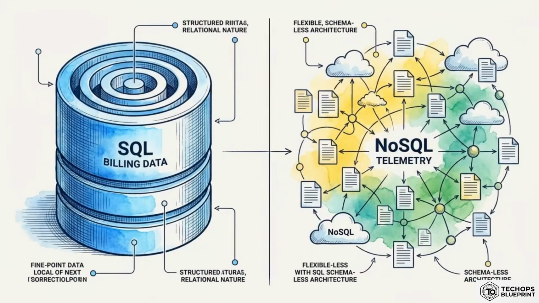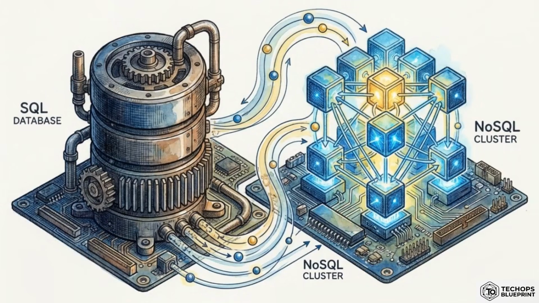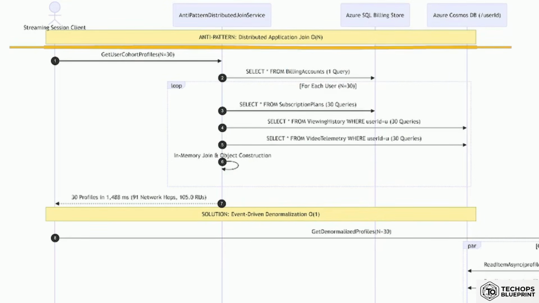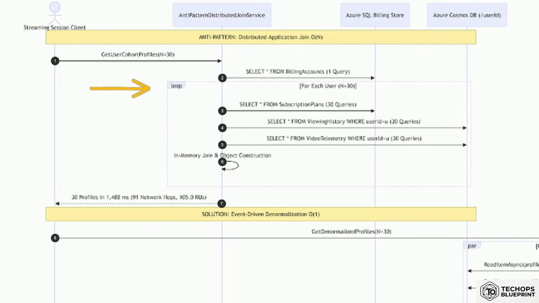A final architectural threat surfaces when data is split across polyglot databases, for example, storing strict billing data in an ACID relational SQL database, while high-velocity telemetry lives in a NoSQL document store. This diagram highlights the distributed application join anti-pattern. A service fetches IDs from SQL, then loops through NoSQL to fetch telemetry. The network math is brutal. Fetching 30 users requires 91 network hops, tying up threads for nearly 1,500 milliseconds.